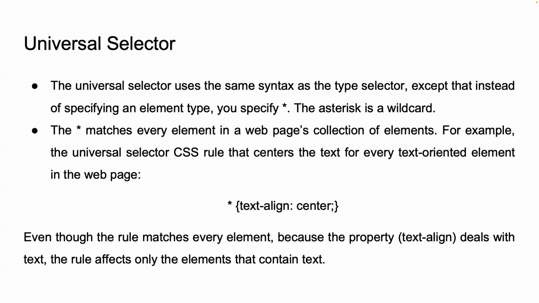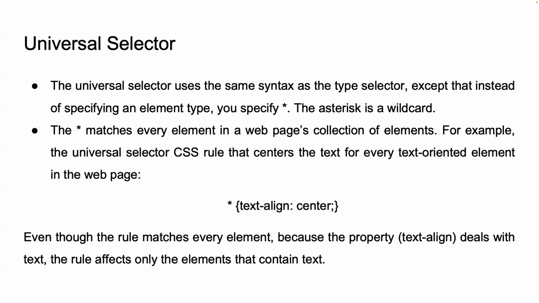The universal selector is represented by an asterisk. It's called the universal selector because it can match every element on a web page, making it a powerful tool when you need to apply style broadly. Think of the universal selector as the wildcard that says, apply these styles to everything. It's useful when you want to set a default style for all elements or make global changes.